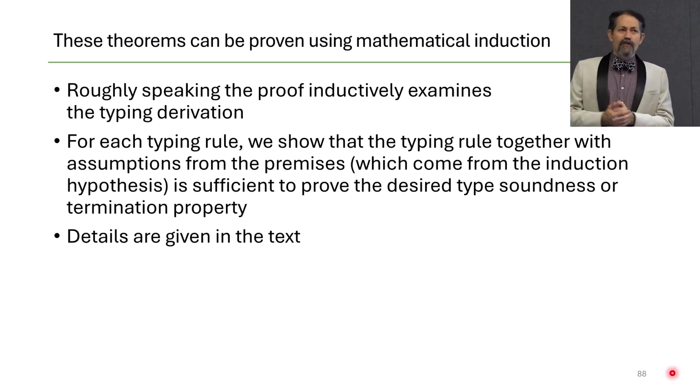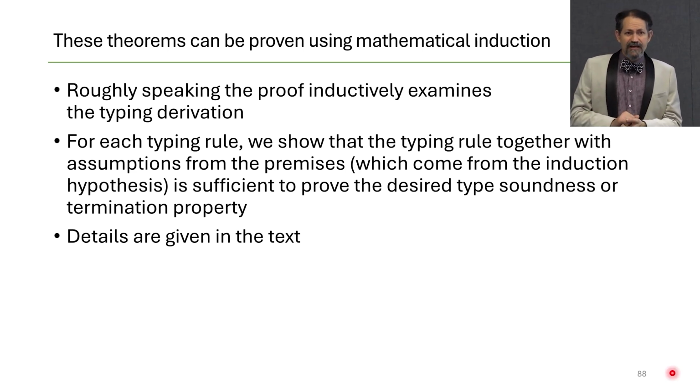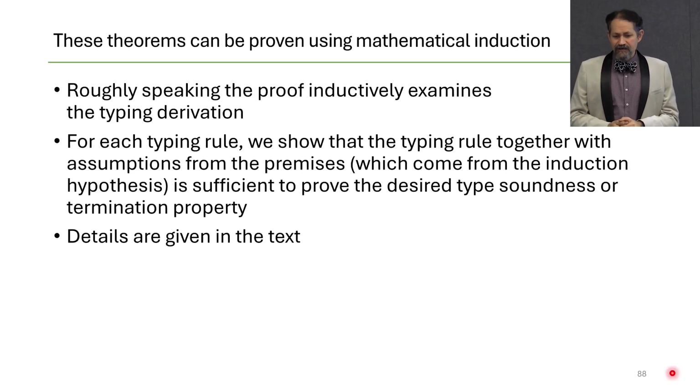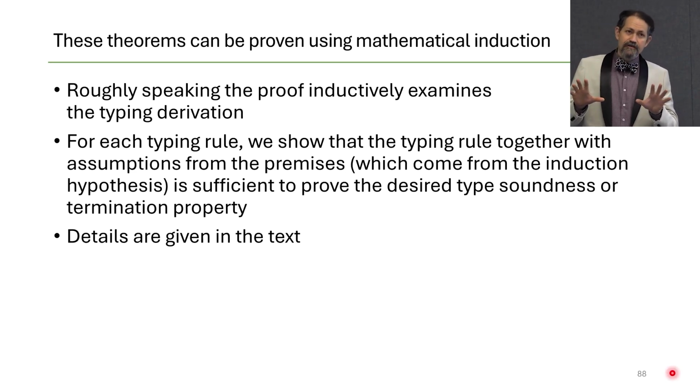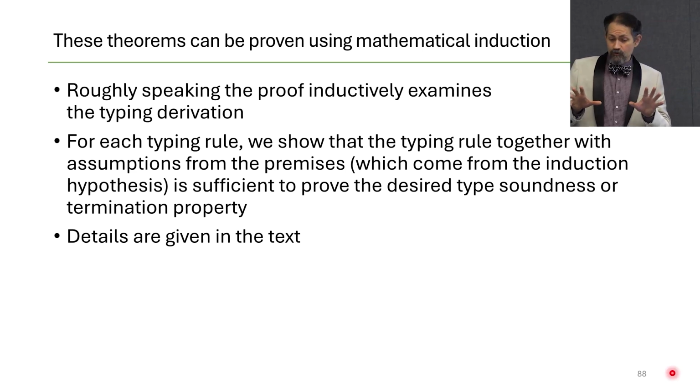So that is a little bit of a mouthful, but some details are given in the text. Have a look at it, and you can see how we can mathematically verify that our definition of our runtime rules in dynamic semantics matches the definition of typing rules in such a way that type errors won't happen when we execute the program.